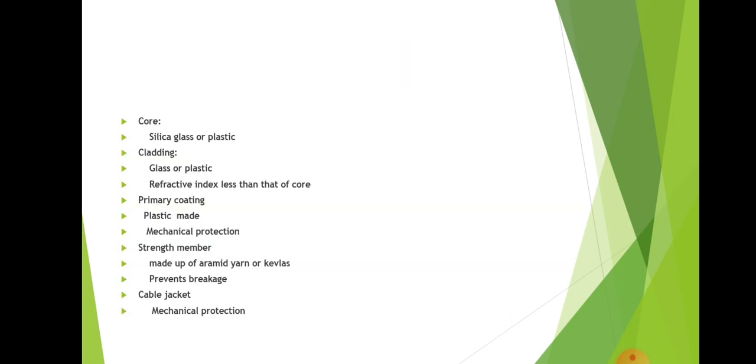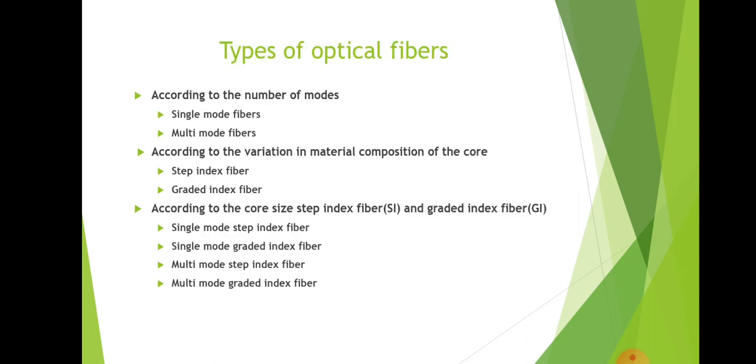The cable jacket is the last layer, and it provides mechanical protection to the fiber core and cladding. This is all about the construction of the optic fiber cable. Next we will discuss the types of optical fibers, and there are different types of optical fibers, and I will explain the classification.